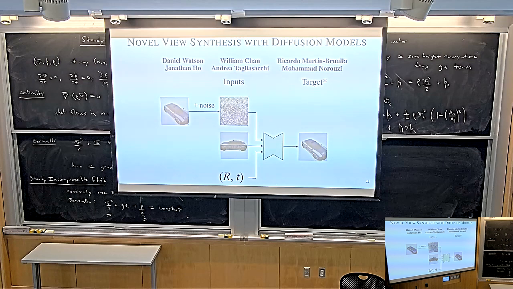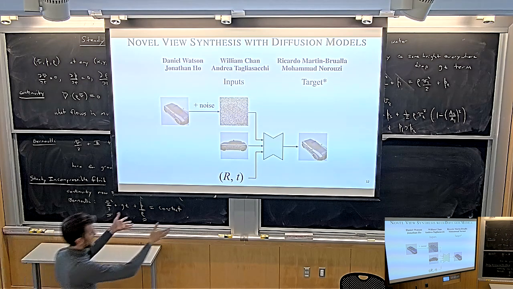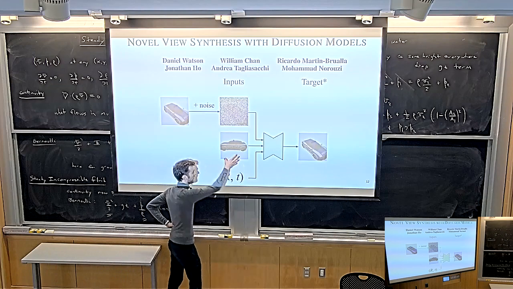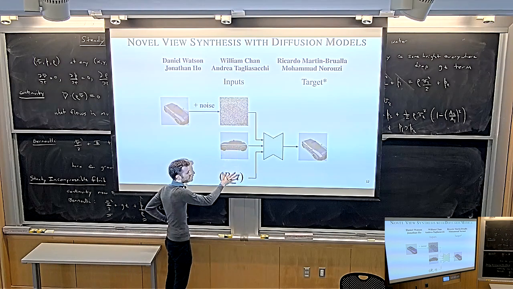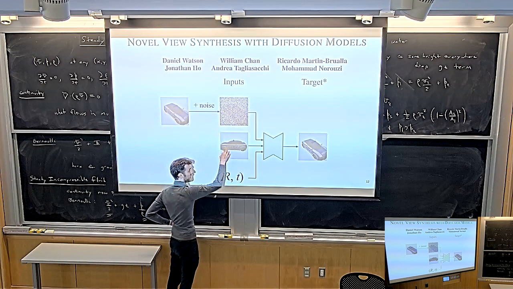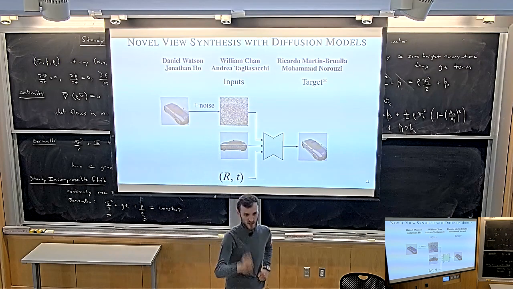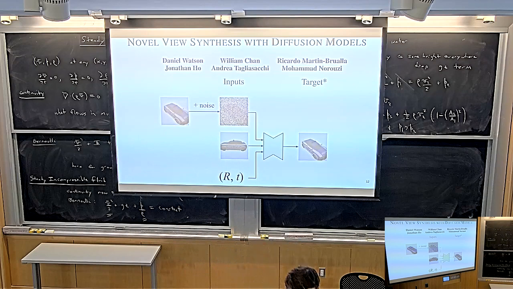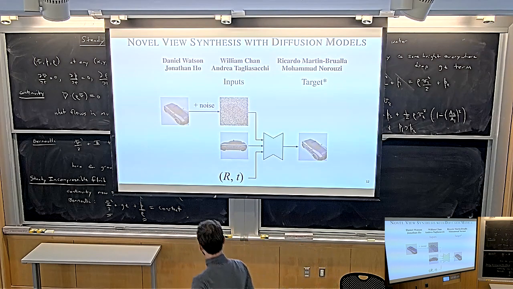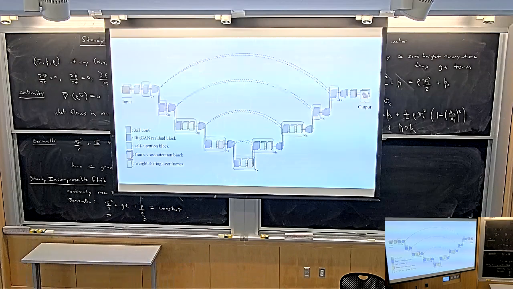So you give it perfect noise, and then you use this as a normal diffusion model. You ask it, conditioned on this context image and conditioned on the camera pose, which is the camera pose of this image relative to this image, please tell me what this image could look like. Sample from the distribution of plausible images conditioned on my context view. Make sense? Great.